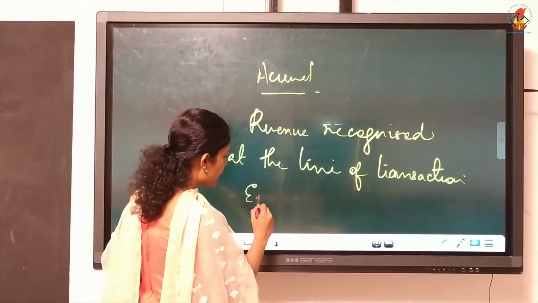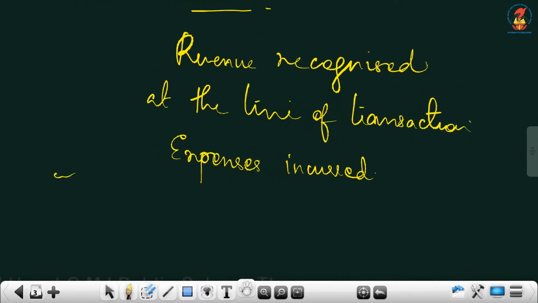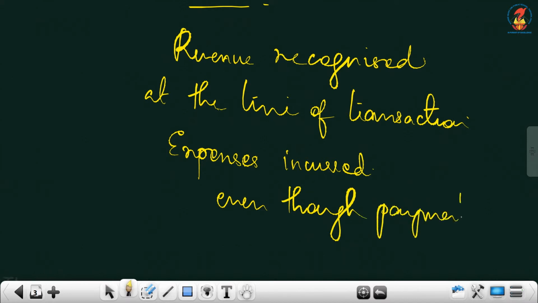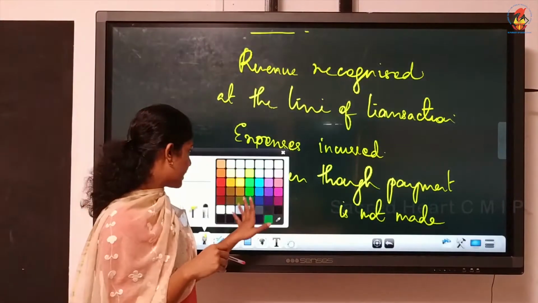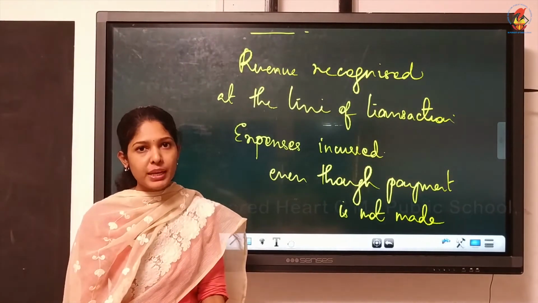Similarly, expenses will be considered as incurred even though payment is not made. Even though we are not paying anything right now, we will consider that expense as incurred, though we haven't paid actually.